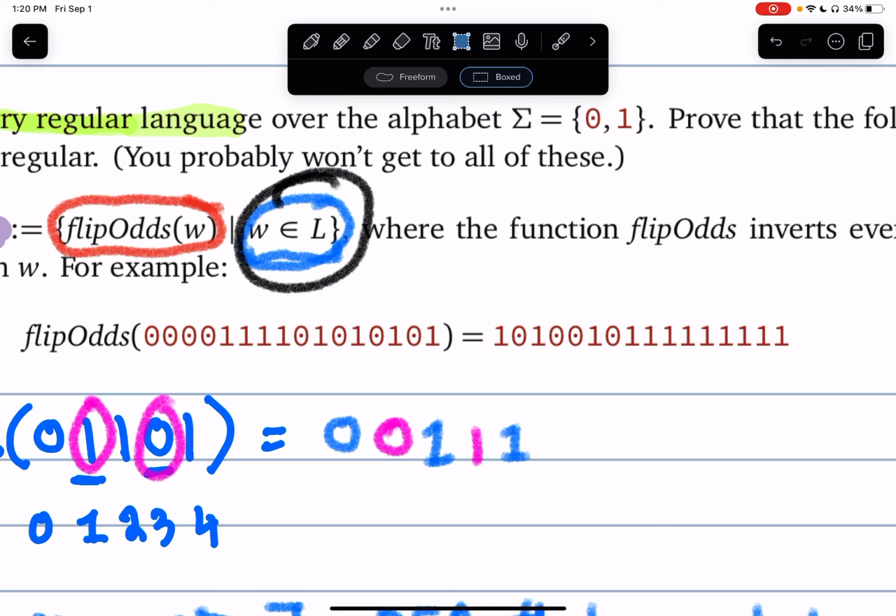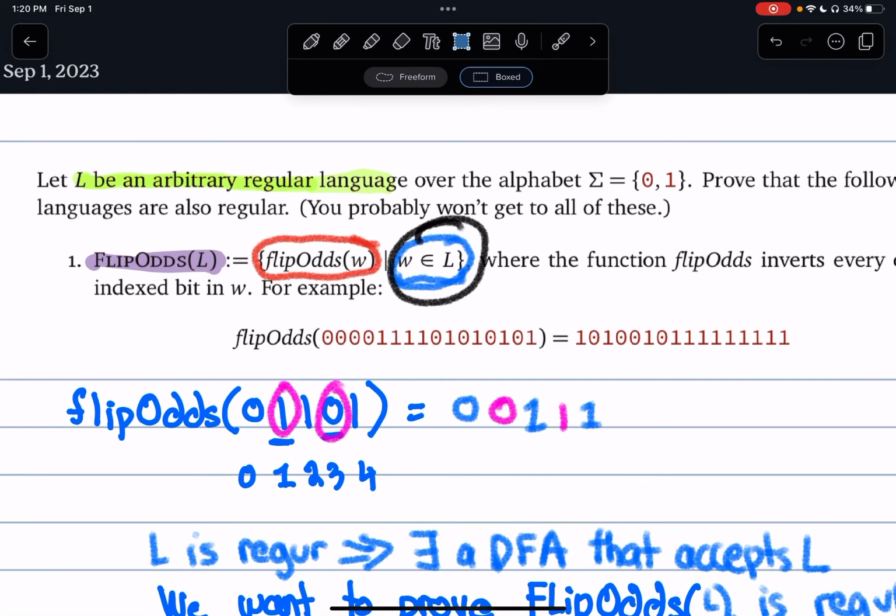Anybody else? Good questions. I want to know when to use a DFA versus an NFA for my language transformation. So just to reiterate, the question is: for the machine that I'm building, how do I know if I should build an NFA or a DFA? And question two, for the thing on the right side that I'm assuming is regular, should I assume I have an NFA or a DFA for that? Which one are you asking? Are you asking if I should build an NFA or a DFA? Okay, cool.